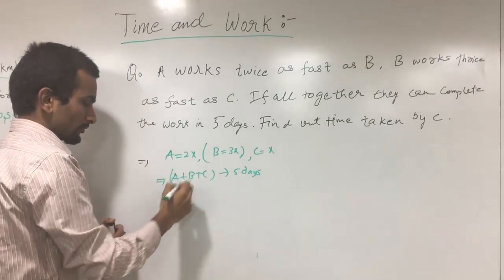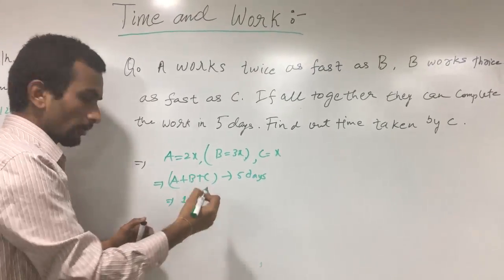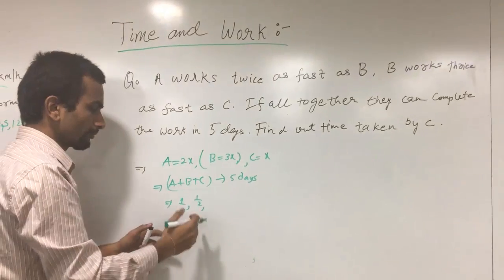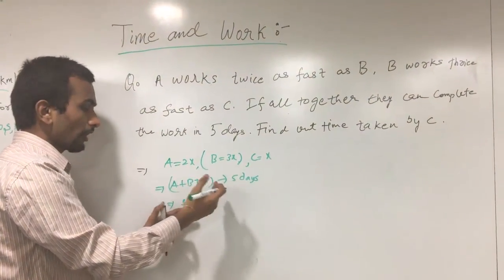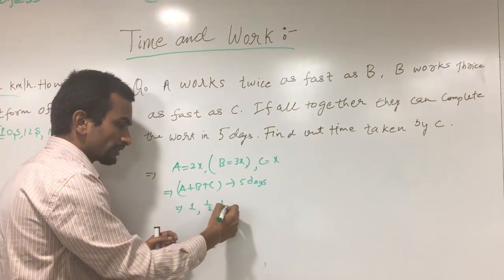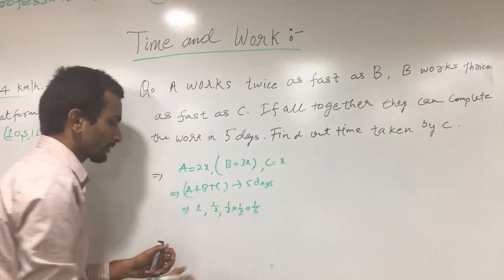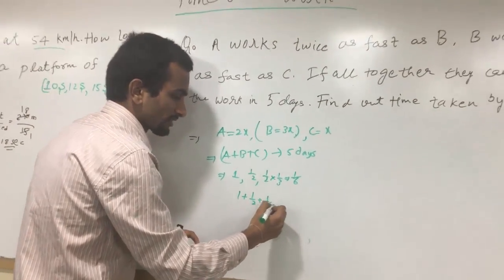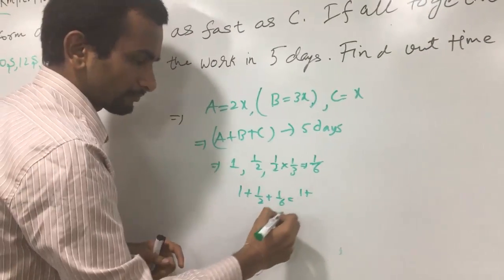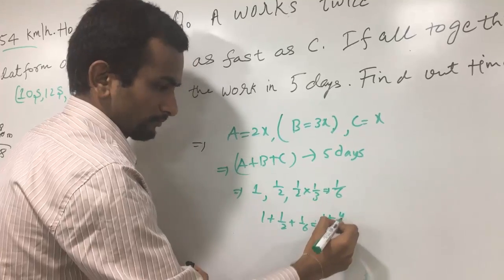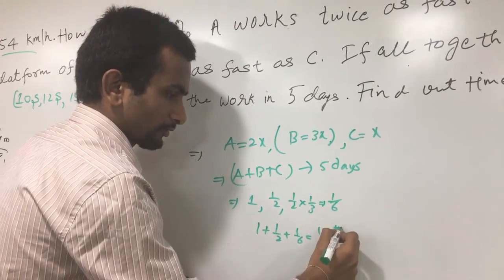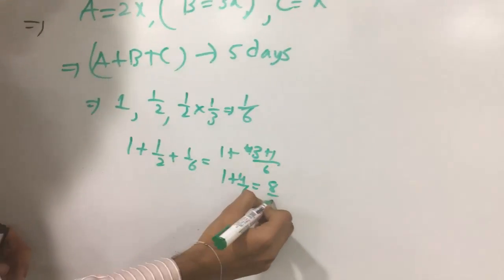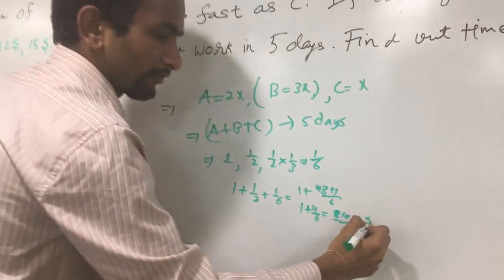The logic is like this: if A can do a work in 1 day, B takes double the days, so B's capacity is half of A, and C's capacity is 1/3 of B. It means 1/2 into 1/3, that is 1/6 of A. As these 3 persons combine and do the work, 1 plus 1/2 plus 1/6 is 6 plus 3 plus 1 by 6, 10/6, nothing but 5/3.